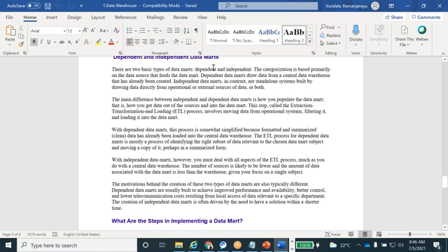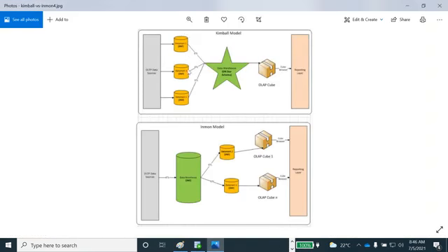You can see here the category, basically primarily the data source feeding the data mart. A dependent data mart draws the data from the central data warehousing that has already been created. An independent data mart is a stand-alone system built by drawing data directly. You can see here for understanding purposes, this is the independent data marts. So we are not depending on anything here. On top of the OLTP data only, they are going to create the data marts independently. This we call an independent data mart.